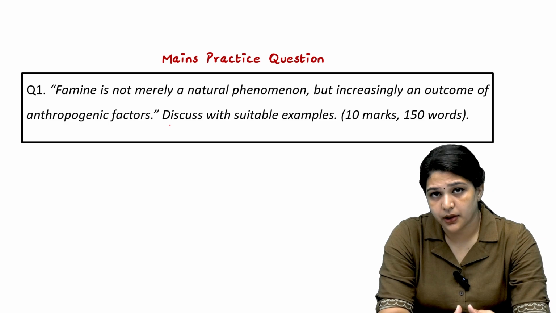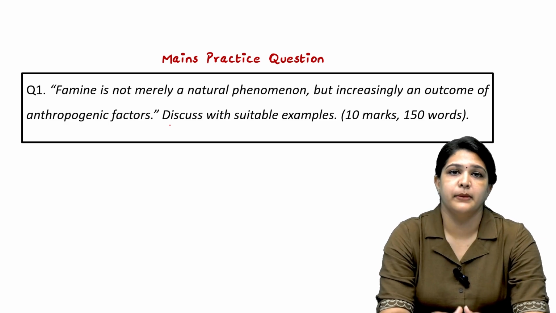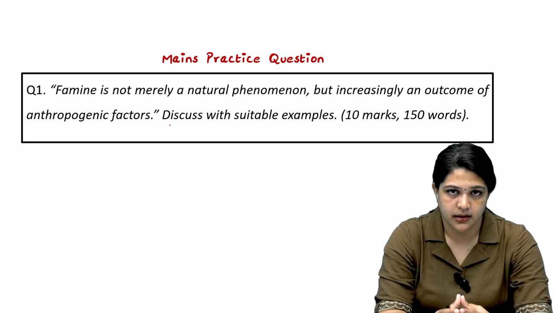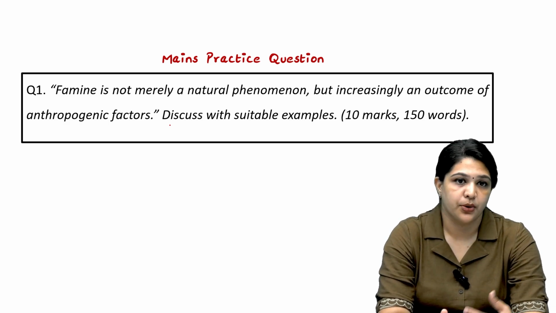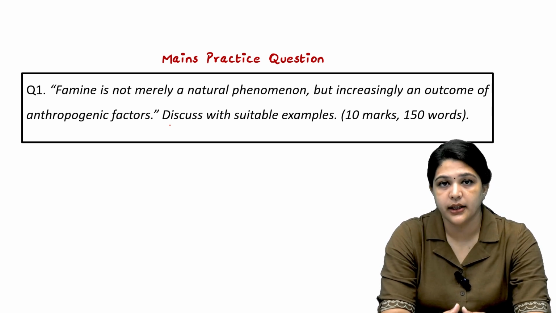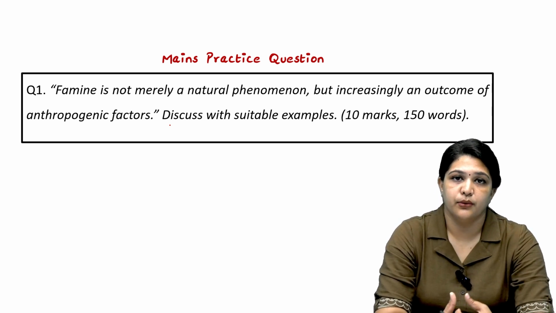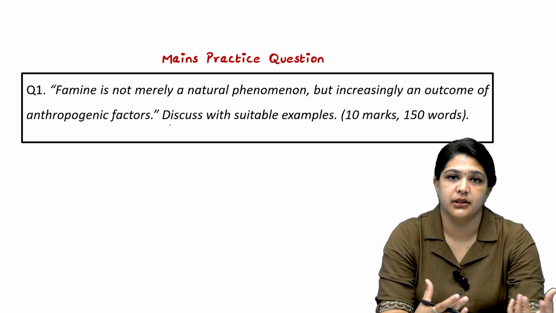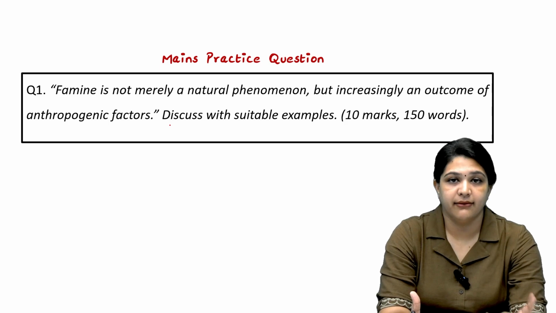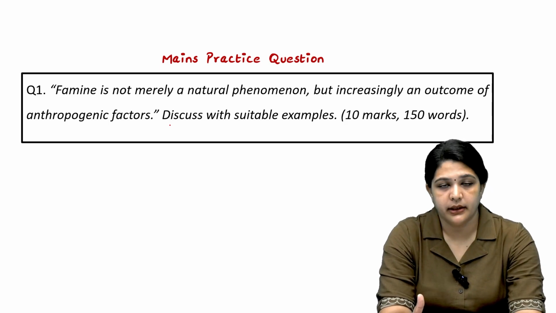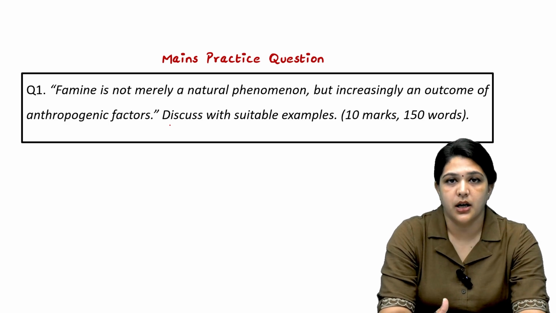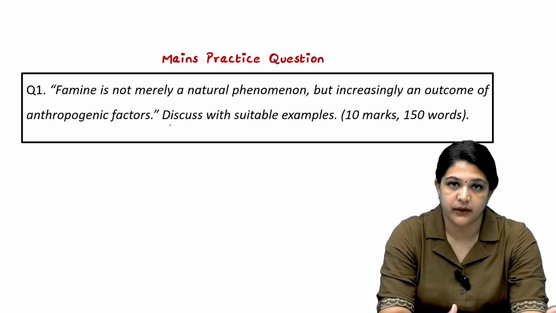One more thing we can talk about is that failure of governmental planning can also lead to famine. Food security is a responsibility of governments, so you can talk about that. We have to give suitable examples, and please give the example of how the Indian government worked on food security, with the public distribution system and buffer stock. If a country plans well, famine can be prevented. And talk about the IPC we discussed, how the organization warns governments in advance, which shows famine is preventable.